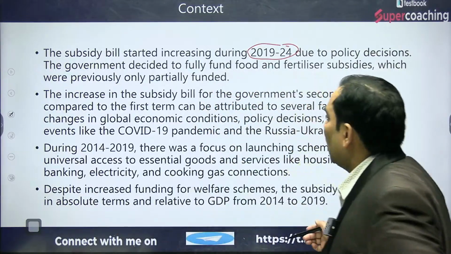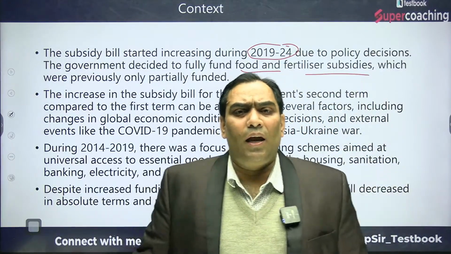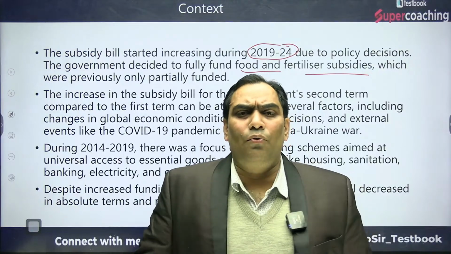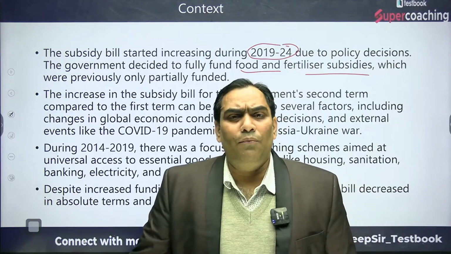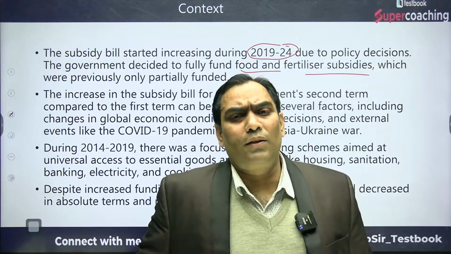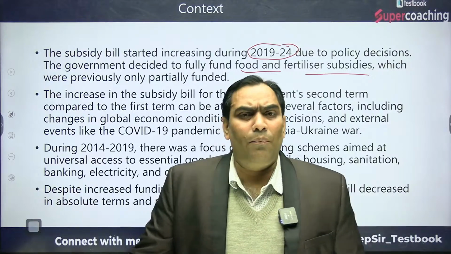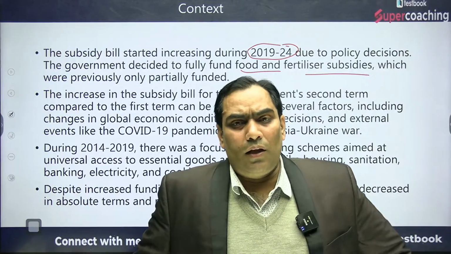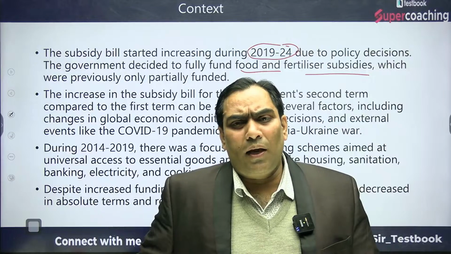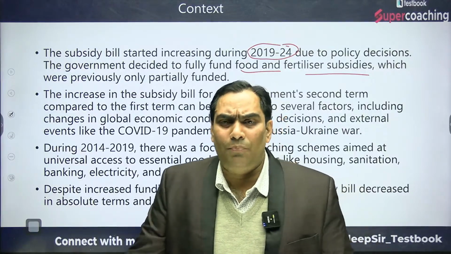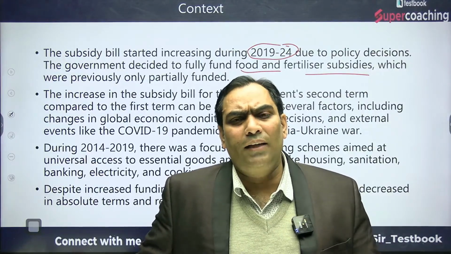It is because of the fully funded food and fertilizer subsidy. What is there is something known as the Food Security Act. Under that Act, it is the liability of the government of India to provide food to 75% of the population of India. Initially under the Food Security Act, the government of India was giving food at a subsidized rate of 1 rupee per kg, 2 rupees per kg and 3 rupees per kg. That means for wheat it was 2 rupees per kg, and for rice it was 3 rupees per kg.